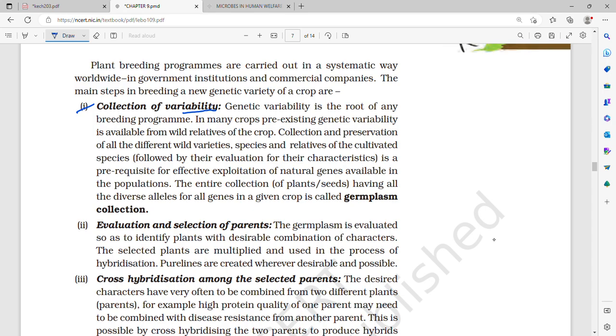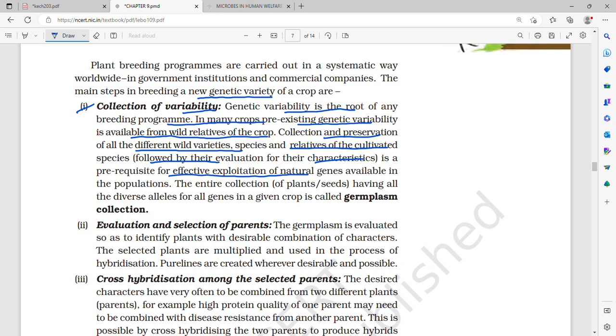So how do we breed a new genetic variety? First, genetic variability is the root of any breeding program. In many crops pre-existing genetic variability is available from wild relatives of the crop. Collection and preservation of all different wild varieties, species and relatives of the cultivated species, followed by their evaluation, is a prerequisite for effective exploitation.